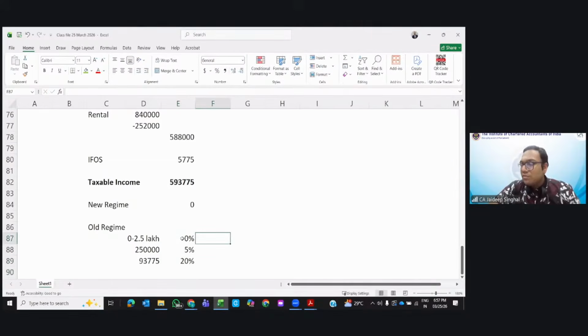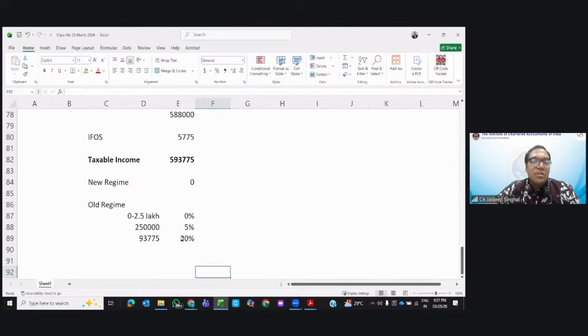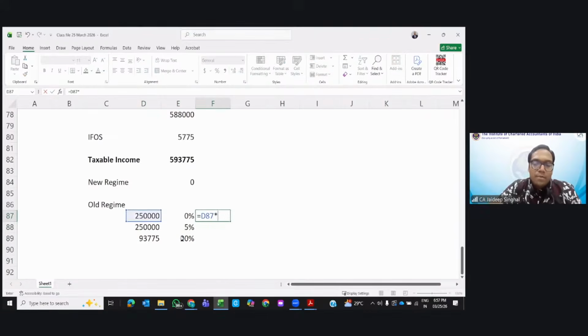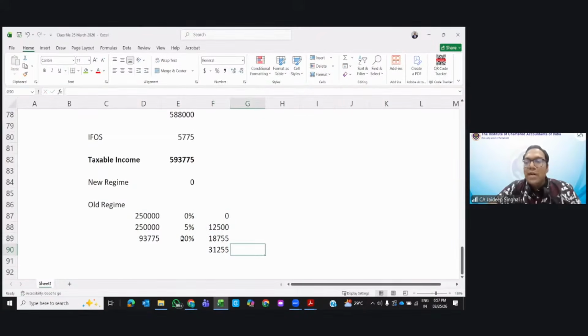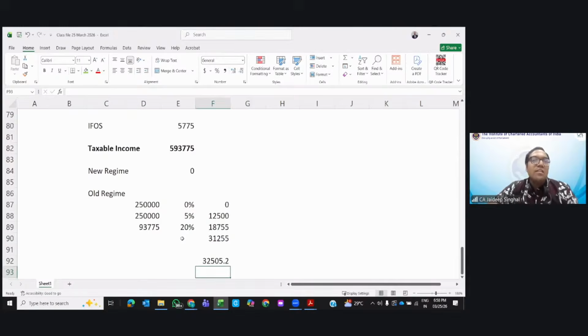I'm telling you this answer is wrong. Can you tell me why? You will add the cess and all. Anyone? Standard deduction?